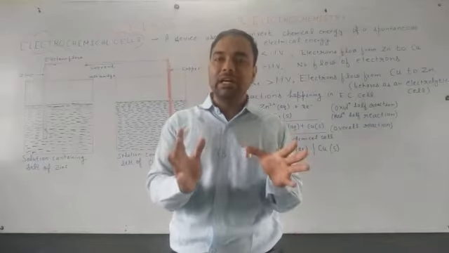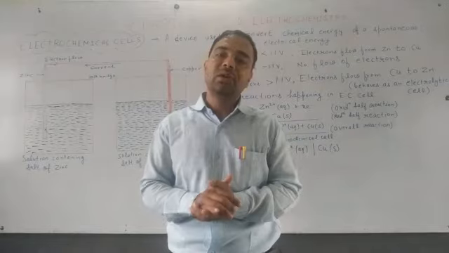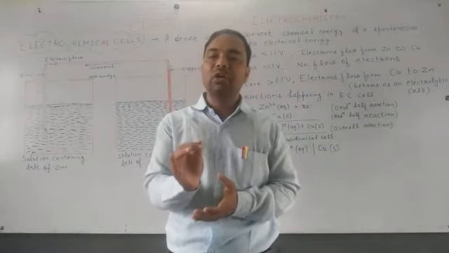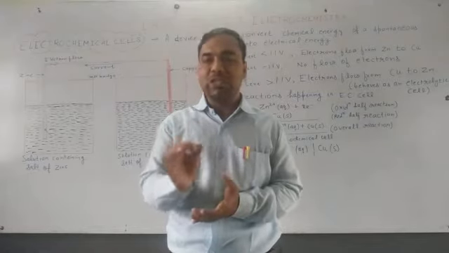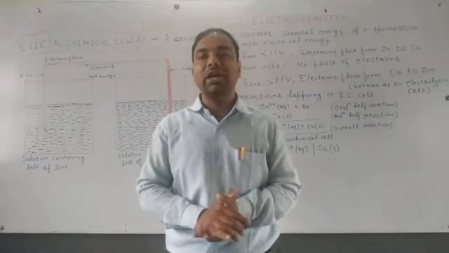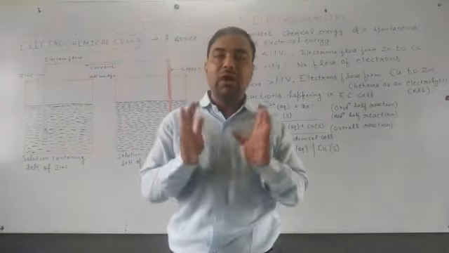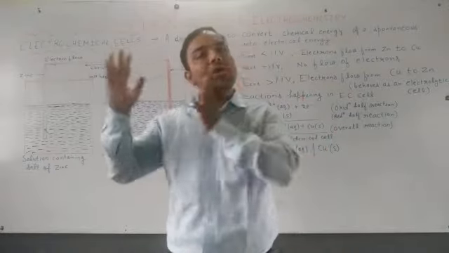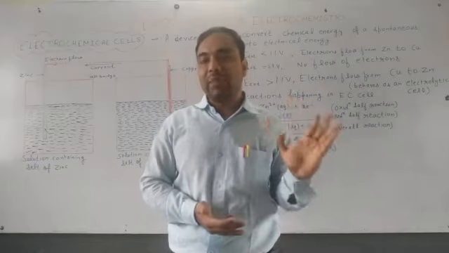So it is a device which is used to convert chemical energy of a redox spontaneous reaction into electrical energy. A device used to convert chemical energy into electrical energy is known as electrochemical cell.